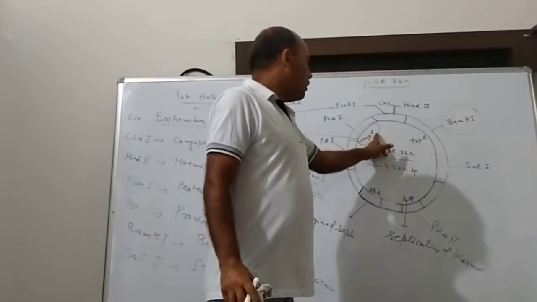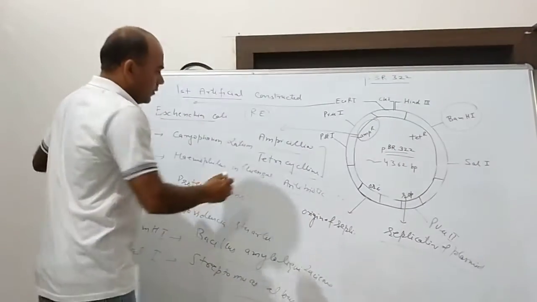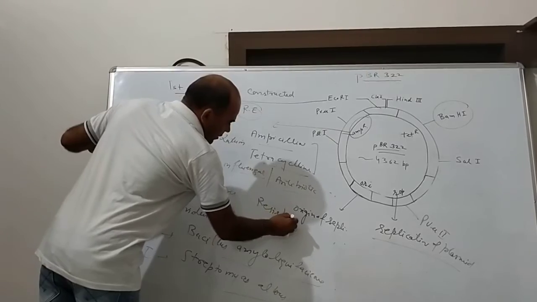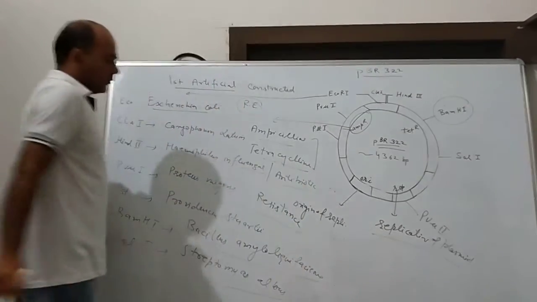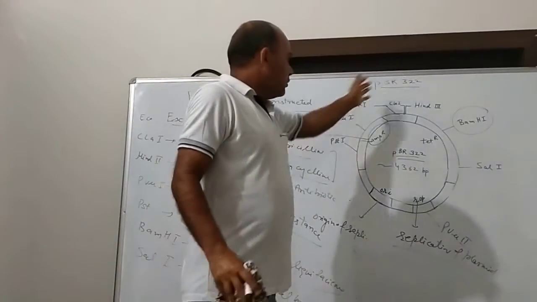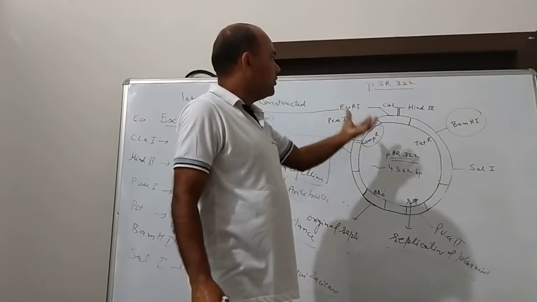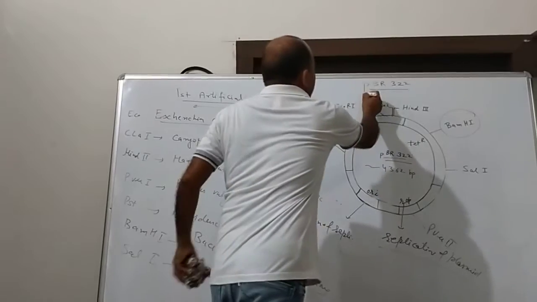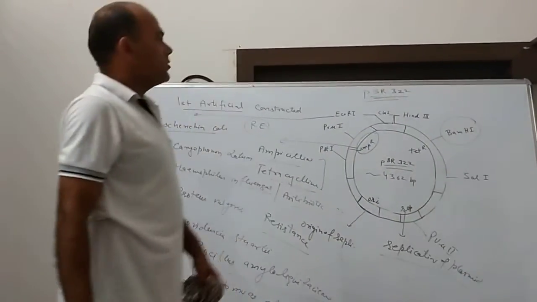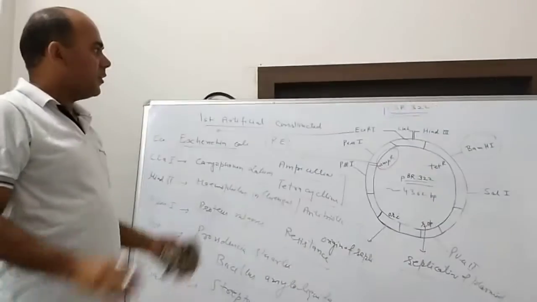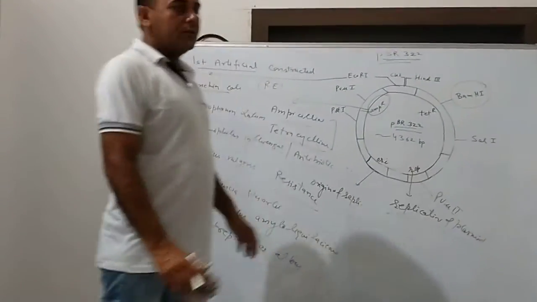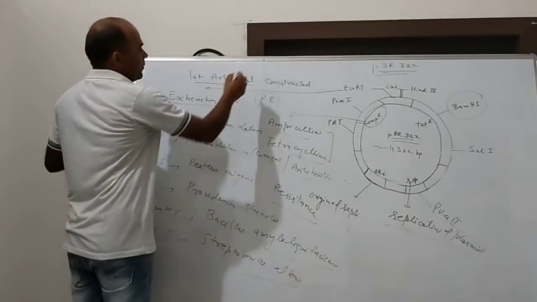What does the letter R indicate? R stands for resistance. So these are the general unique features of the plasmid pBR322, which was constructed by Bolivar and Rodriguez in 1977.